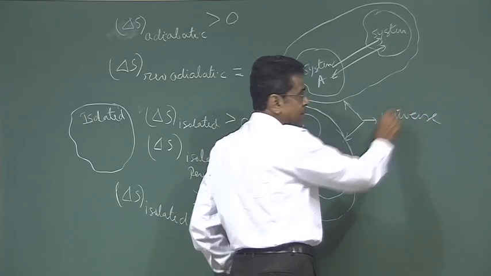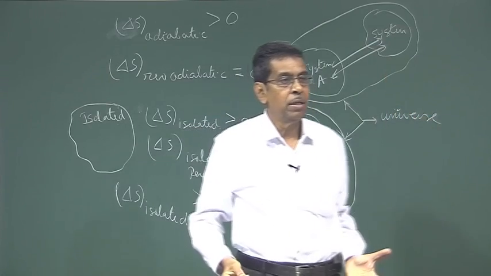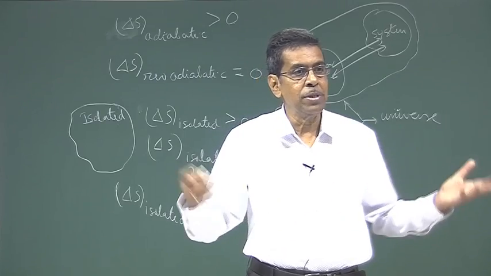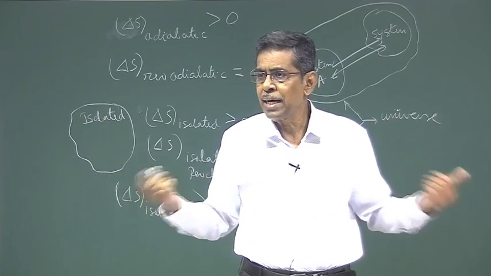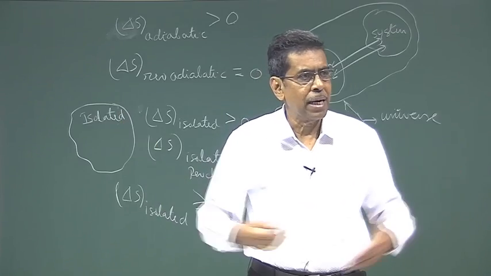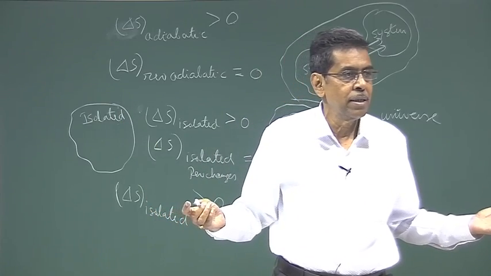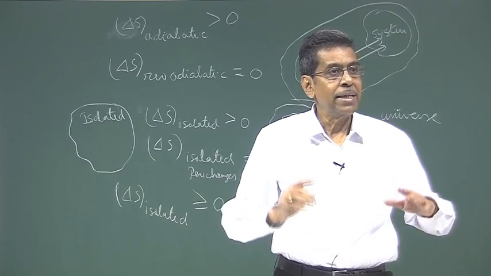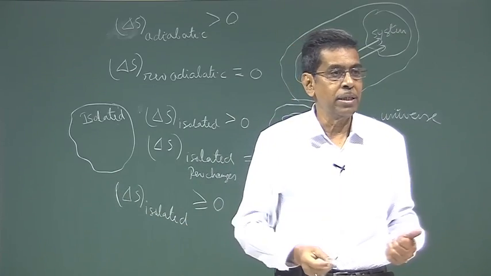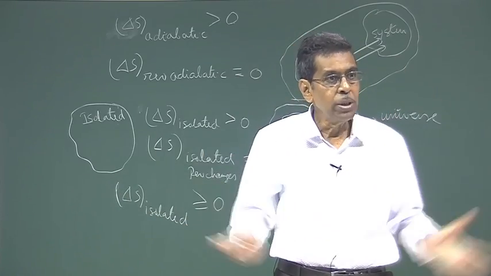That means we consider that in our universe there are processes that take place from system to system, they interact with each other, there are a number of interactions, but the universe is such that it does not interact outside the universe. So, the entire thing is within the universe.